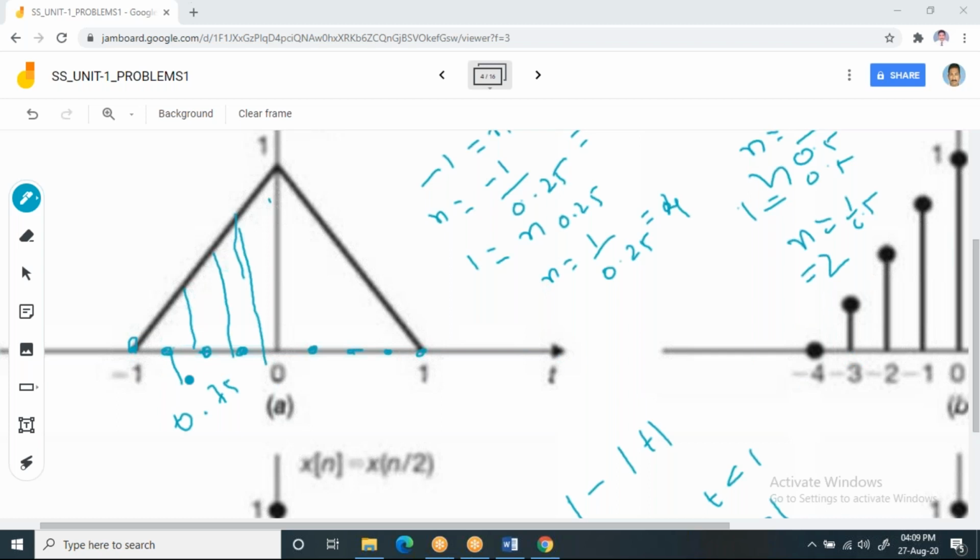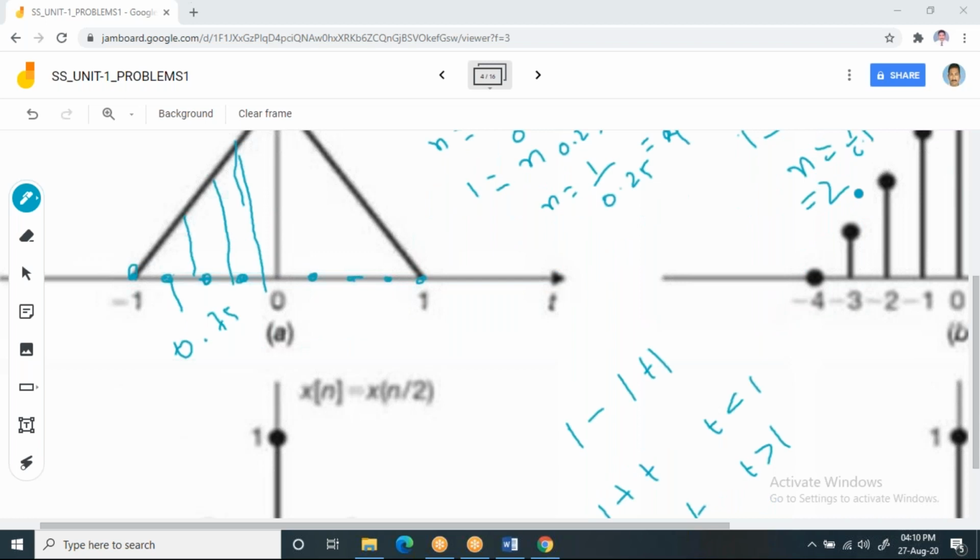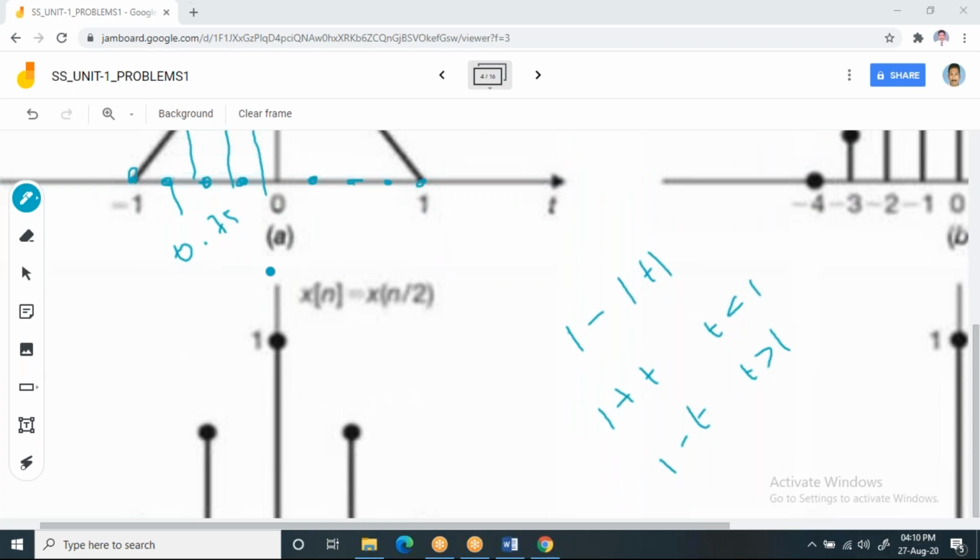Like that, you will get all the samples one after the other. While calculating all that, you need to know the values of t. Once you know the value of t, can you calculate the corresponding amplitude also? Now observe how you can calculate the corresponding amplitude.